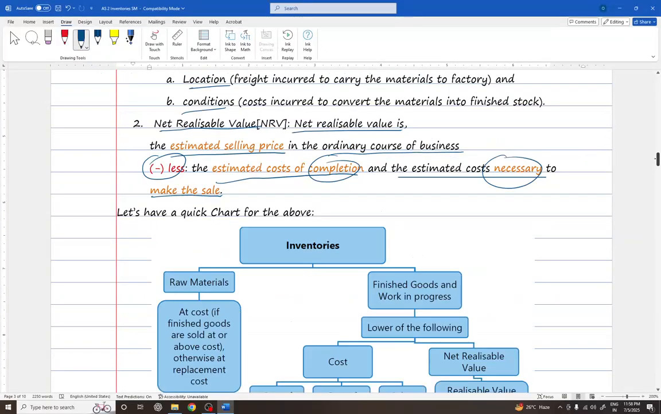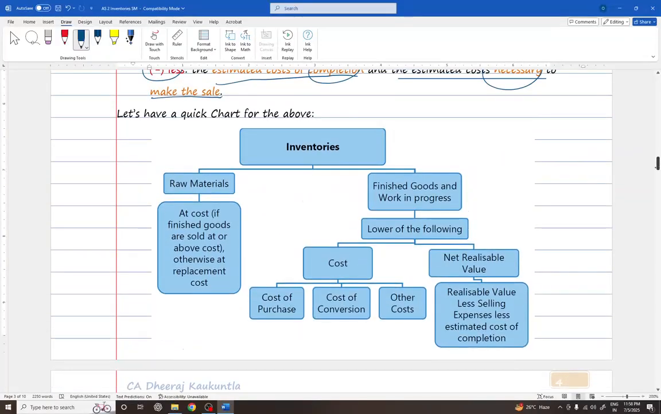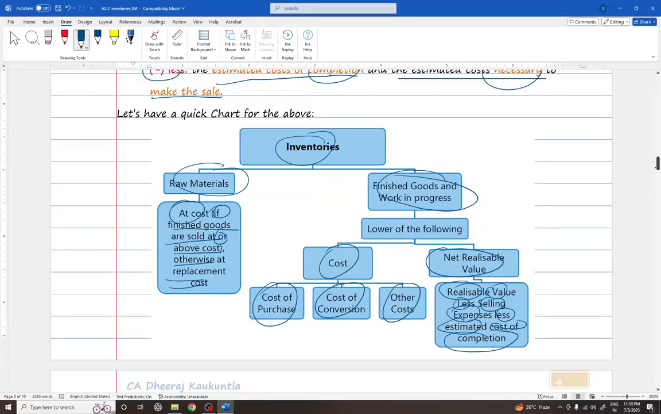To have a comprehensive look, quick chart. Okay, in inventories, there are raw materials, finished goods, and work in progress. Raw materials are valued at cost if finished goods are sold at or above cost, otherwise at replacement cost. Now, finished goods and work in progress are valued at lower of cost or NRV, whichever is lower, right? And in cost, it may be the cost of purchase, cost of conversion, or other costs. Net realizable value is less selling expenses less estimated cost of completion.